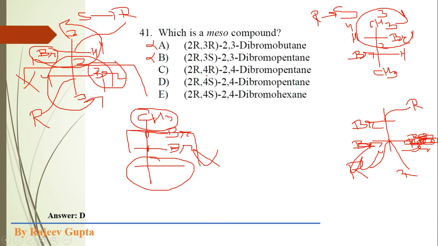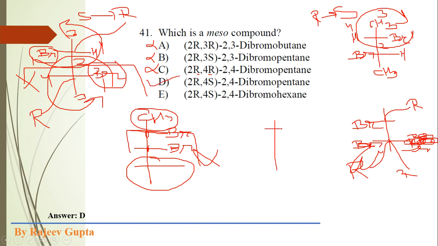Now 2R, 4R 2,4-dibromopentane. See, in 2,4-dibromopentane, the chirality descriptors for both chiral centers are R and R, meaning this could not be a meso compound because a plane of symmetry will not be present. Now option D, 2,4-dibromopentane, where one chiral center has R assignment and the other has S assignment, so it is a meso compound which contains a plane of symmetry.